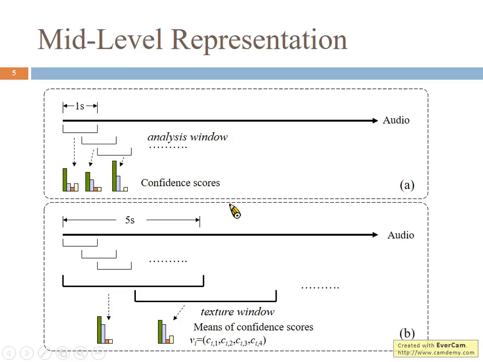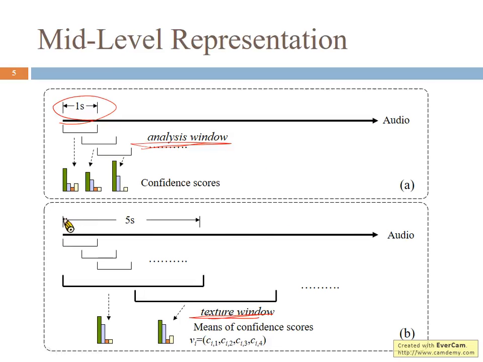Remember that because we focus on gunplay and car chasing scenes, it's not enough for us to focus on just a 1-second audio segment. Therefore, we aggregate several analysis windows into texture windows. This idea comes from audio content analysis.